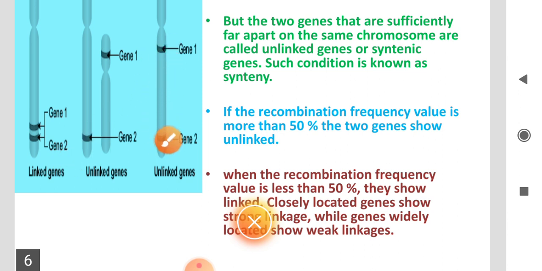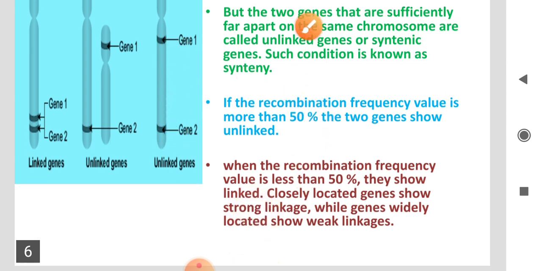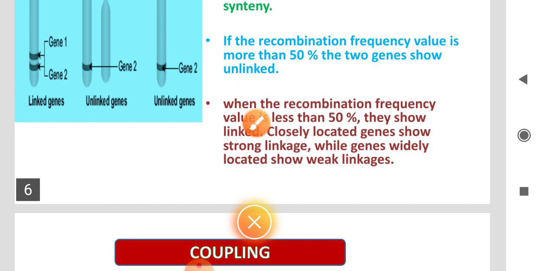But when the recombination frequency is less than 50%, they show linked genes. So more than 50 means unlinked genes, and less than 50 means linked genes.